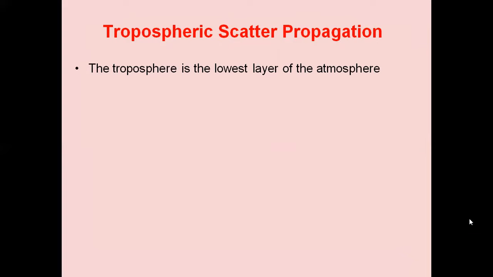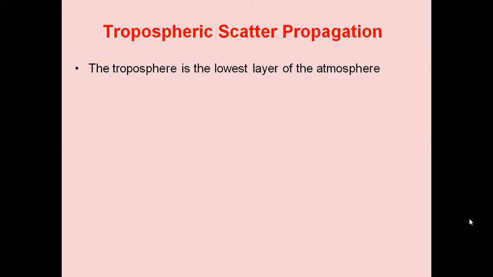Troposphere is the lowest layer of the atmosphere. The atmosphere consists of different layers: troposphere, stratosphere, and ionosphere.